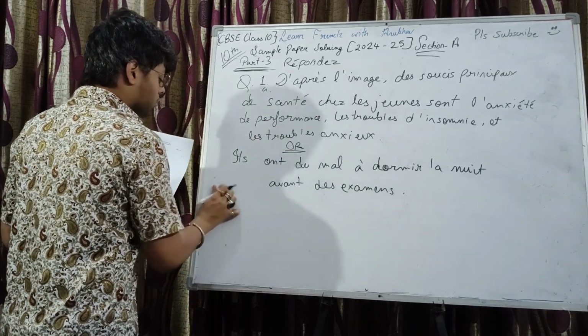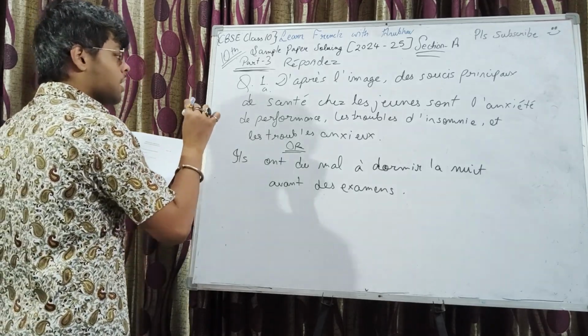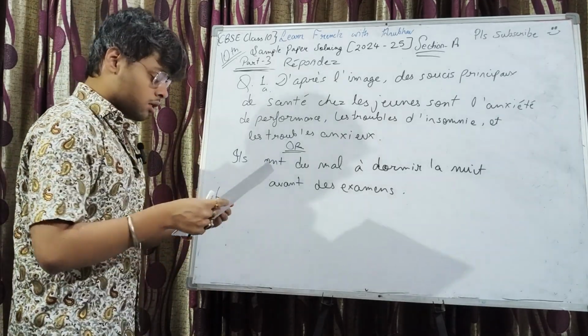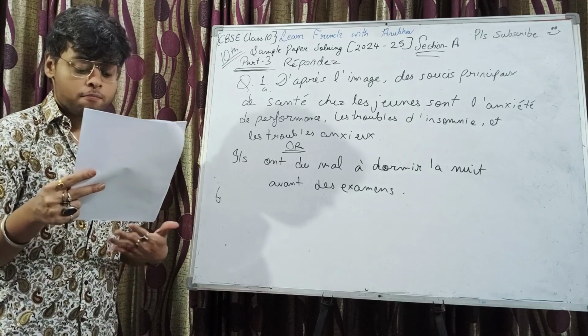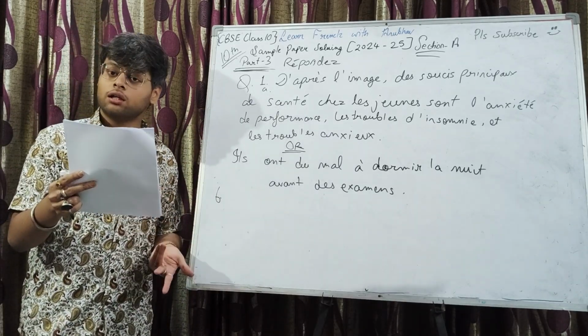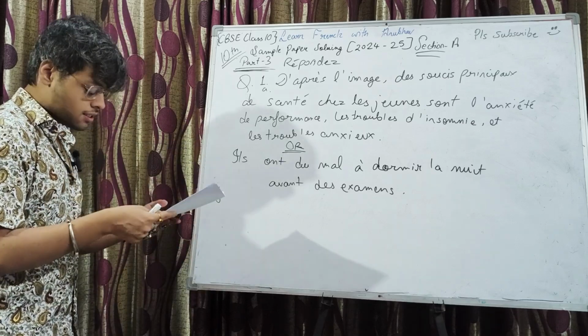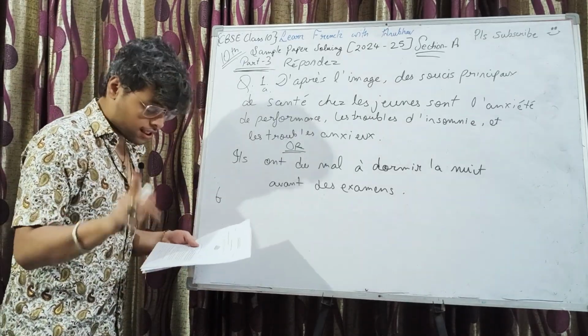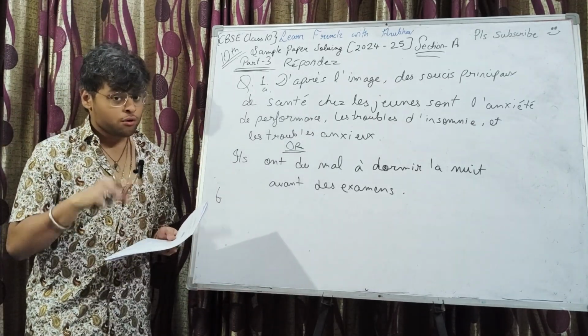So this is now we are going to do répondez. A part is done. Now B part. Que faut-il faire pour mener une vie saine? So what one must do to lead a healthy life? Very easy. It's already mentioned in the passage and mind it, here you can't be creative.